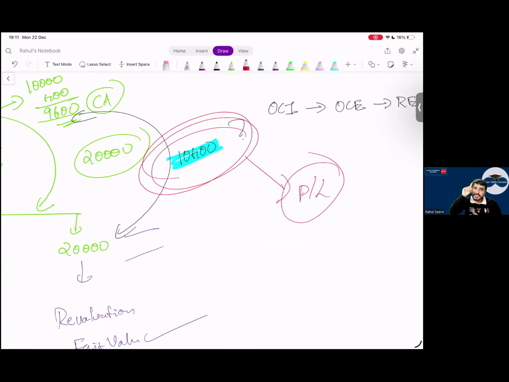P&L. This is the first difference. Everyone listen. Whenever we follow fair value model, will I record the difference in P&L or OCI? P&L. The first difference is this. Yes, sir. So the second difference is what?